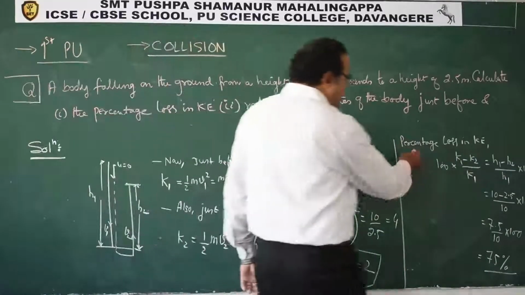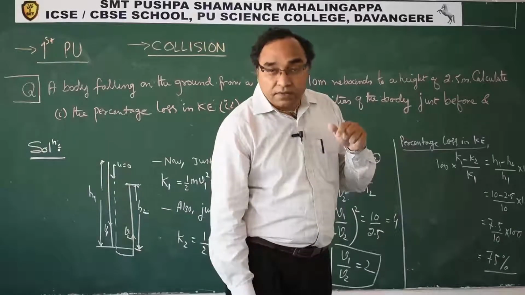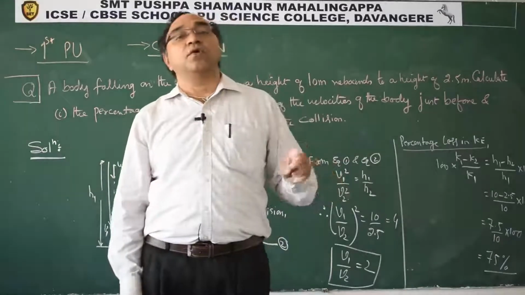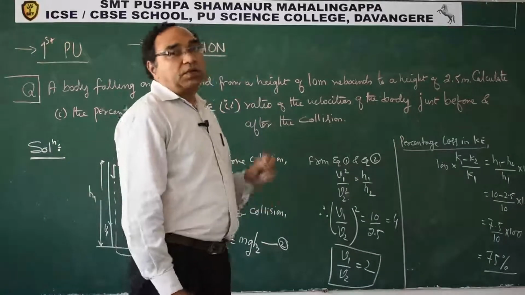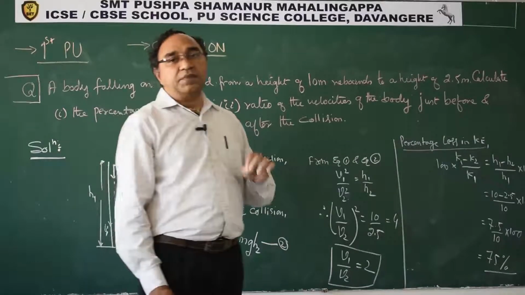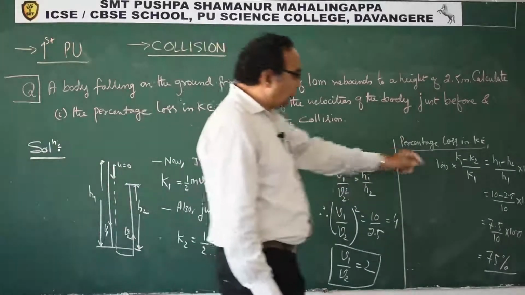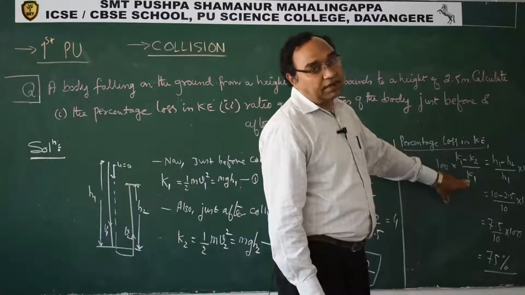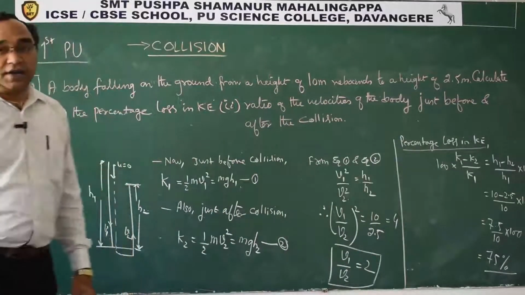So the loss in potential energy, please understand this. Percentage loss, if they say percentage change, then we have to do final minus initial upon initial into 100. That is exactly how the percentage change is found out. But here it is specifically saying find the percentage loss. It means that final kinetic energy is less than the initial kinetic energy. That is why we have taken here initial minus final upon original, that is the initial. That is exactly how we are finding change or the loss, percentage loss in kinetic energy.